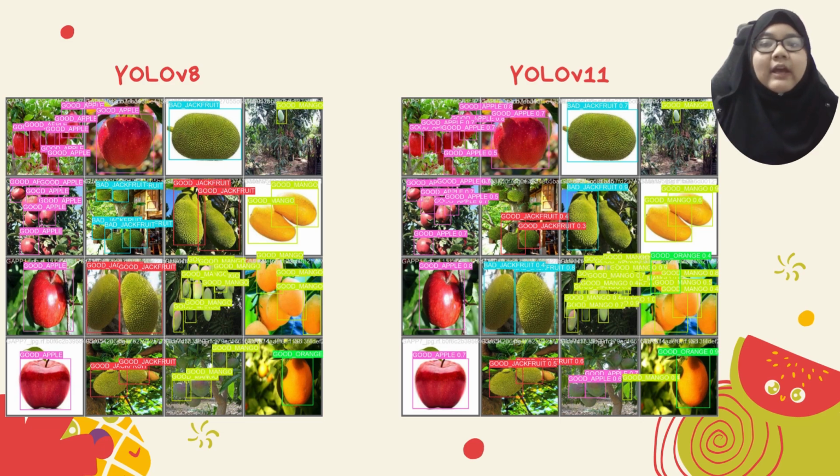On the other hand, YOLO version 11 shows clear improvement. It provides more confident predictions with probability scores on the label, such as good apple 0.7 or bad jackfruit 0.8. YOLO version 11 also detects more fruits per image, and the bounding boxes are more accurate and tighter.